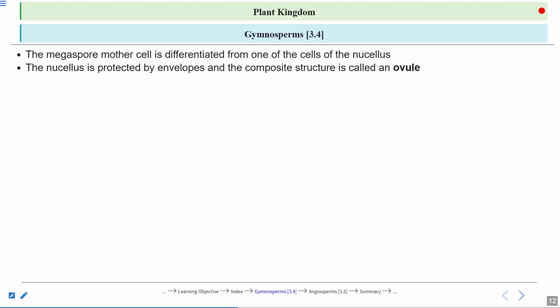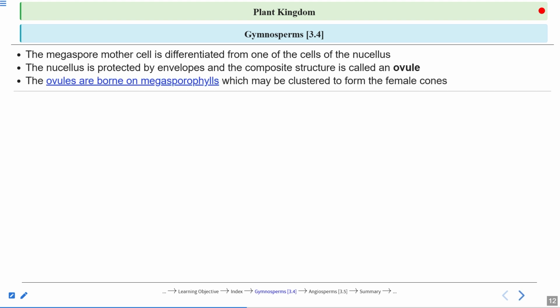Okay, this is about the megaspore mother cell. The ovules are born on the megasporophylls. We have seen the megasporophyll, the rosette structure. On the megasporophylls, the ovules are born, which may form clusters to form the female cones.